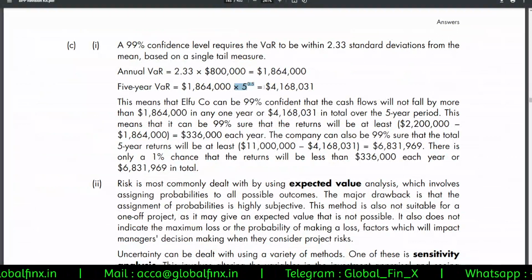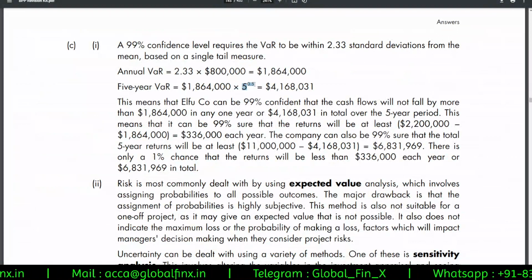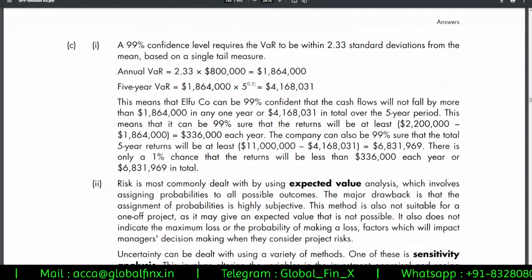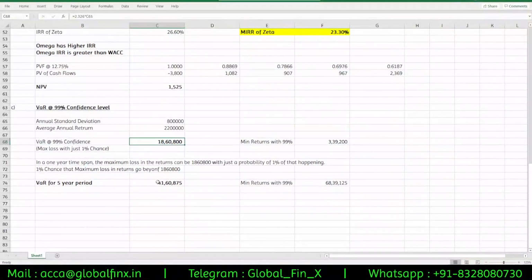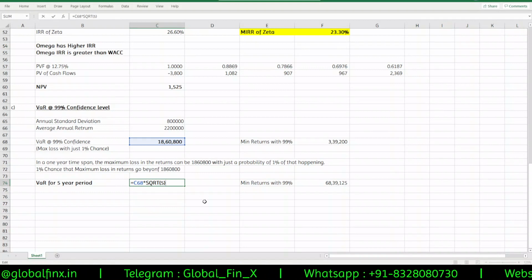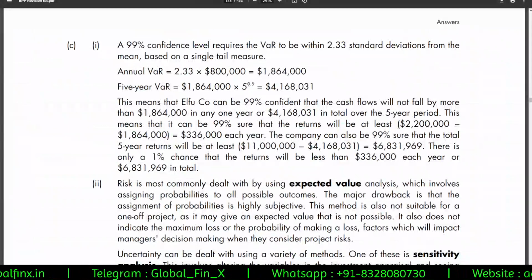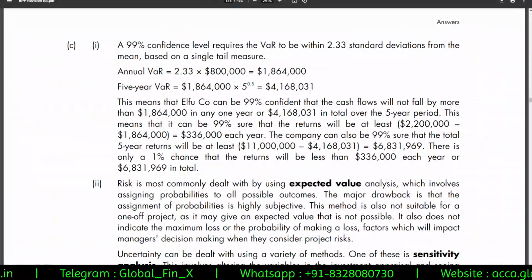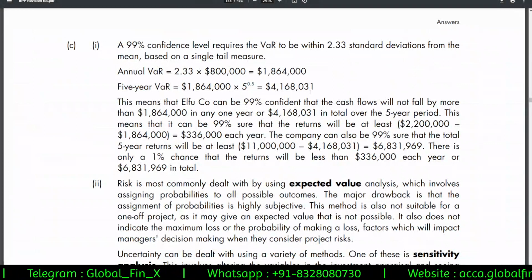What is this 5 power 0.5, sir? 0.5 means 1 by 2, and 1 by 2 basically means the square root. That's what I did here. Square root of t, where t is 5 years, so we took the square root of t. They put it as 0.5. Absolutely fine. They could have given more clarification to the students, but it's okay.